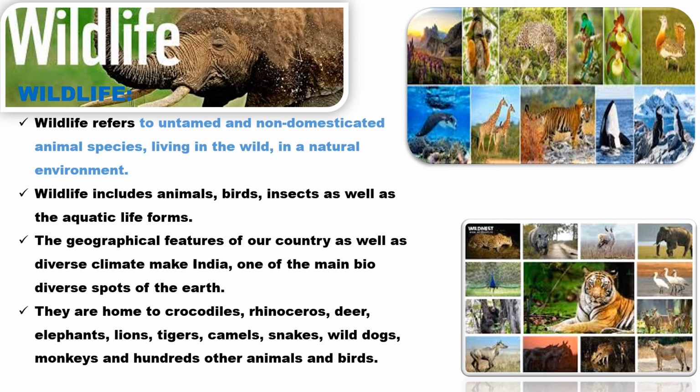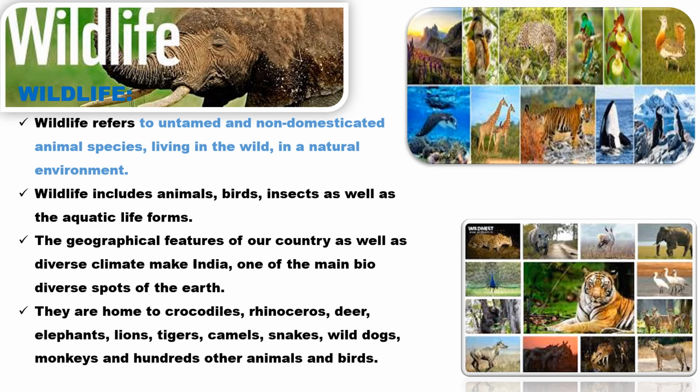So what is wildlife? Wildlife refers to untamed and non-domesticated animal species living in the world in the natural environment. That wildlife lives in the natural environment, and those are considered wildlife, not the pet animals. So they are untamed and non-domesticated animal species living in a natural environment. Here wildlife includes not only animals, it includes birds, aquatic animals, insects, etc.